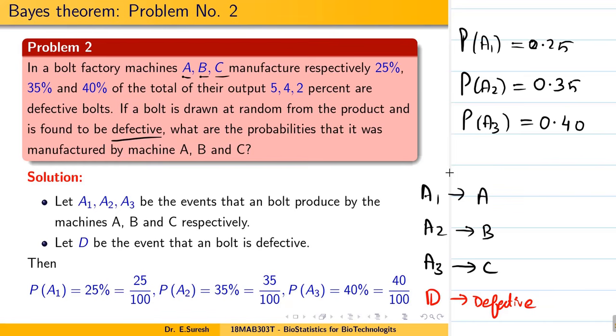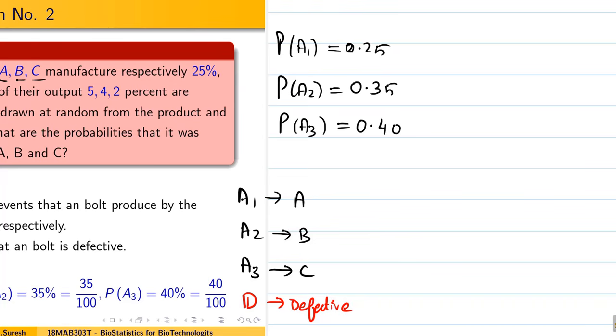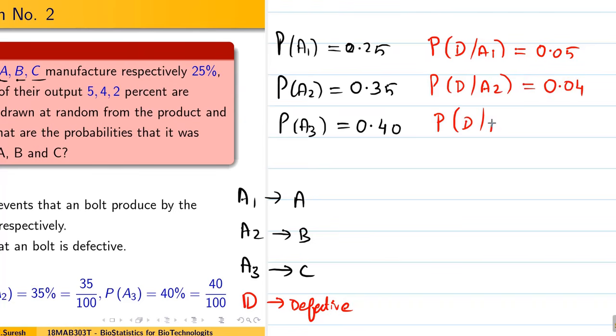5, 4, 2% are defective. That means defective item from A1. So what is the defective item from A1? Defective item, yeah, I am using D. Okay, defective item from A1 is 5%, 0.05. Defective item from machine A2 is 4%. Defective item from machine A3 is 2%. Done, students. So now column 2 is ready, column 3 is ready. When you multiply, column 4 is ready. Problem over.